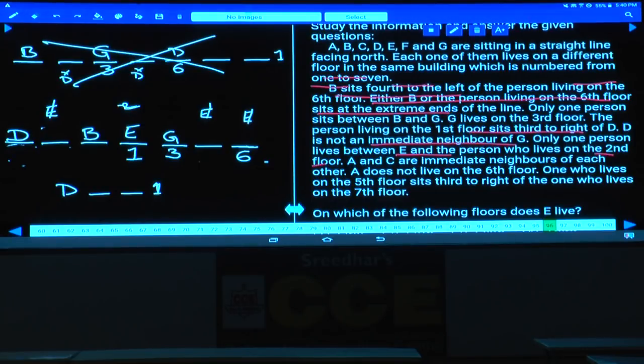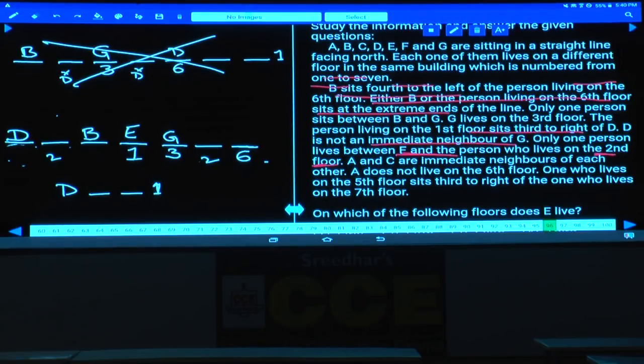If E is here, the person who is living on the second floor can be either at this place or at this place, isn't it? Because left and right is not given. Only one person between E and the one who lives on the second floor. Done with this? Then, what are the other possibilities?